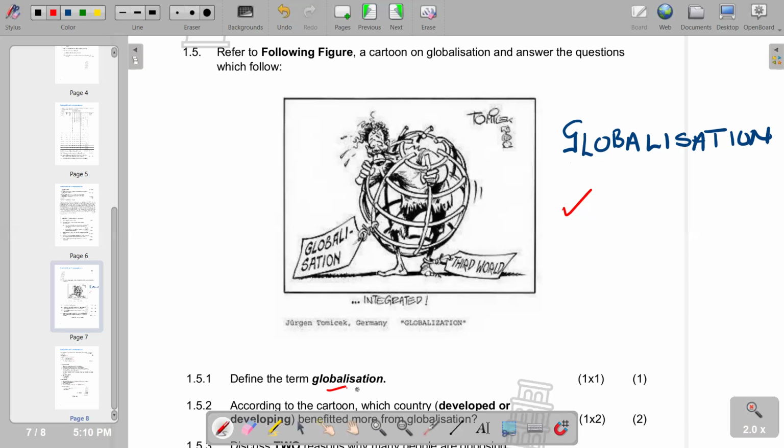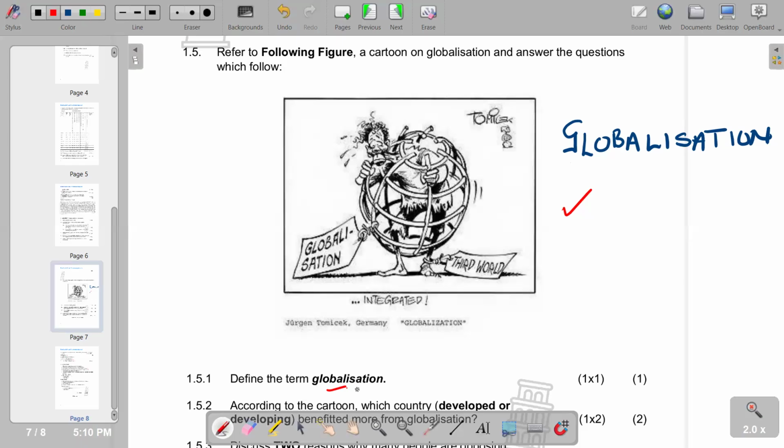So at the end of the day, globalization is enhanced by international trade. When countries are engaging in international trade, they are also engaging in globalization. This is made possible by the reduction of barriers to international trade. When there are no barriers to international trade, it facilitates globalization. In other words, there is easy movement of resources, goods and services between nations. It is also made possible by the liberalization of capital movements and by the development of transportation. It also facilitates globalization.